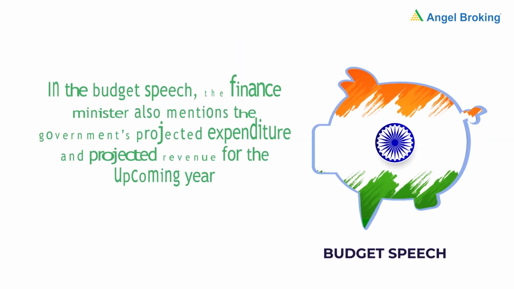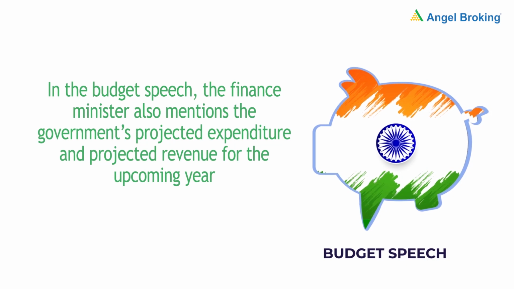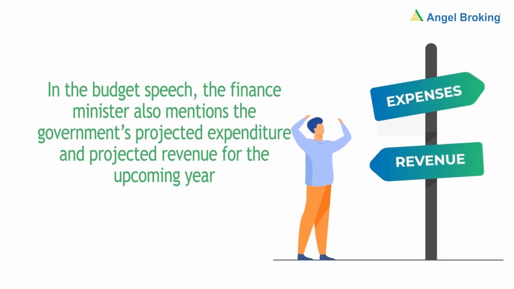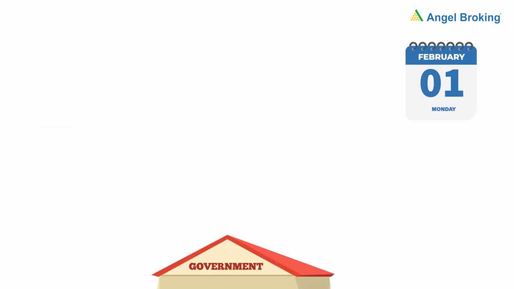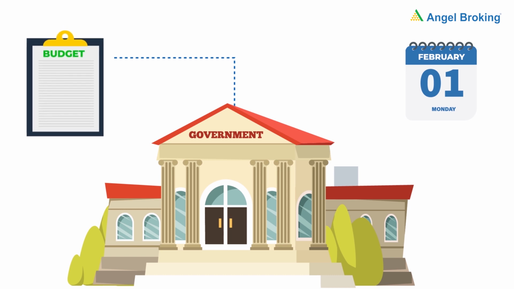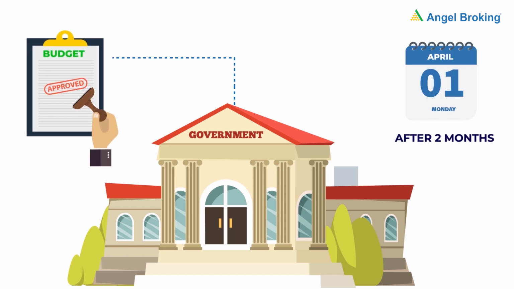In the budget speech, the finance minister also mentions the government's projected expenditure and projected revenue for the upcoming year. Did you know, in India, the budget comes into force only after it's passed by the House? The budget presented on 1st Feb becomes active 2 months later, on 1st April.